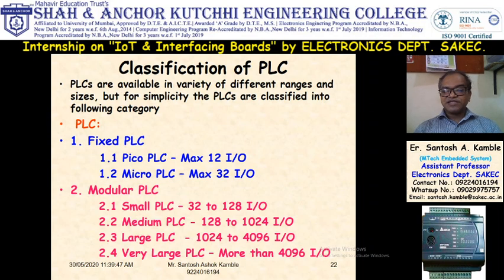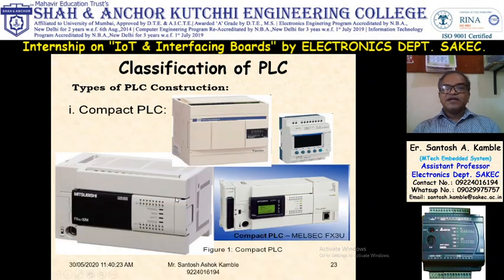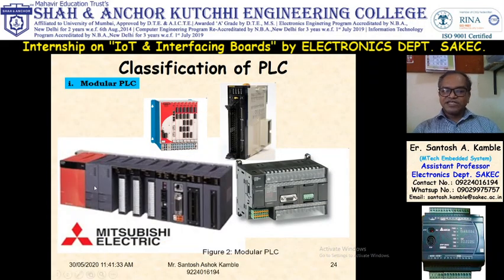Large PLC has 4096 input output and very large PLC has more than 4096 input output. So this is the classification of PLC, fixed PLC and modular PLC. These are compact PLC, or you can say fixed PLC, which has power supply, input module, output module and CPU. And these are modular PLC, which has separate power supply, separate input, separate output, separate programming.